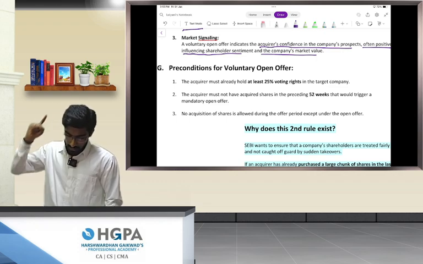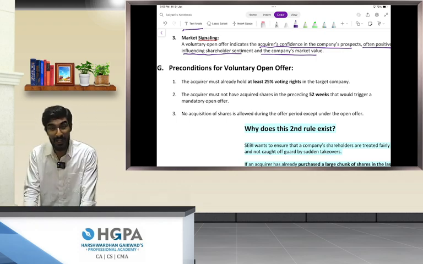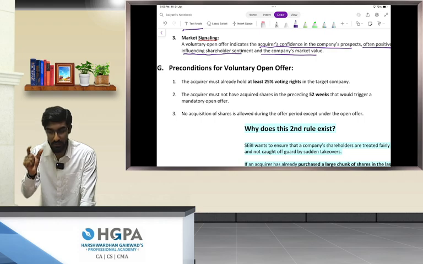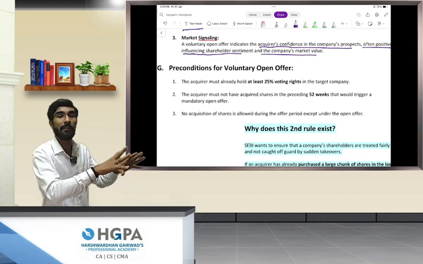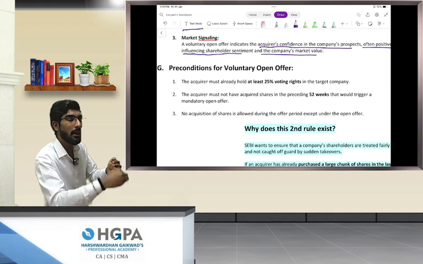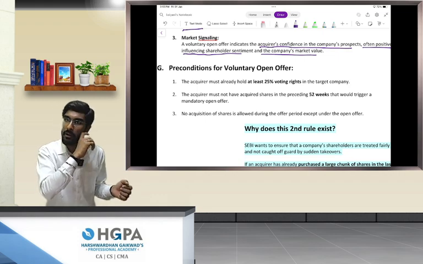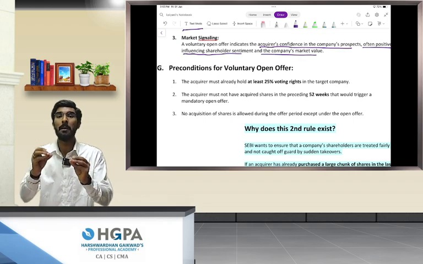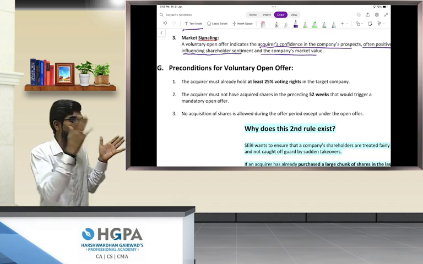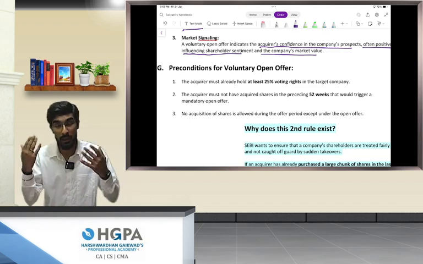The first condition is the acquirer must hold at least 25% voting rights in the target company. Obviously, I have to hold at least 25% stake in the target company. After that, I can make a voluntary open offer. Are we clear till here? Number one is a 25% minimum stake I should hold in a target company if I am the acquirer.